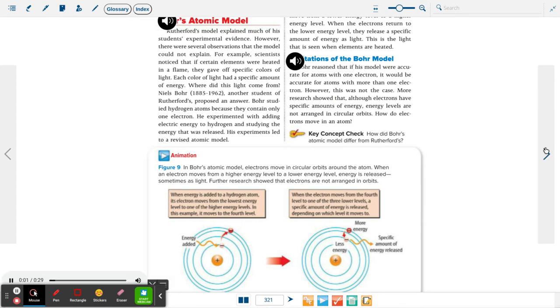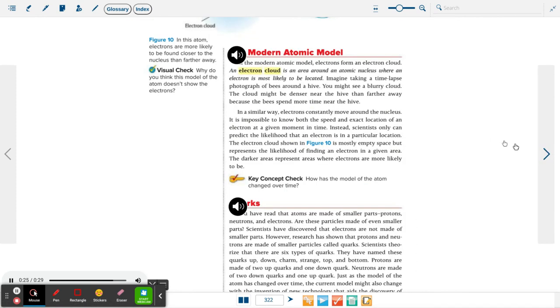Limitations of the Bohr model. Bohr reasoned that if his model were accurate for atoms with one electron, it would be accurate for atoms with more than one electron. However, this was not the case. More research showed that, although electrons have specific amounts of energy, energy levels are not arranged in circular orbits. How do electrons move in an atom? Key concept check. How did Bohr's atomic model...